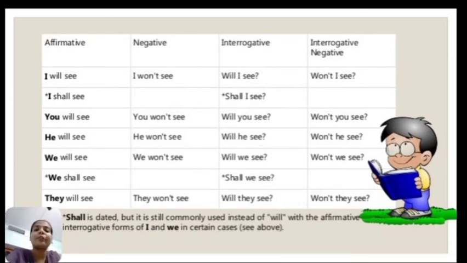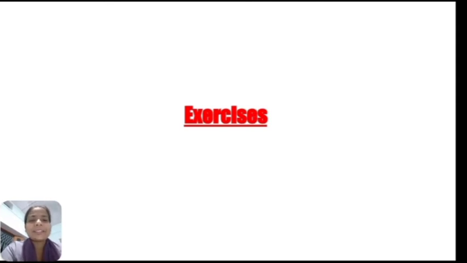Now you can frame sentences using all the three tenses: the present tense, the past tense, and the future tense. Now, students, I have an interesting exercise for you to check whether you have understood the chapter, the topic, very well or not.